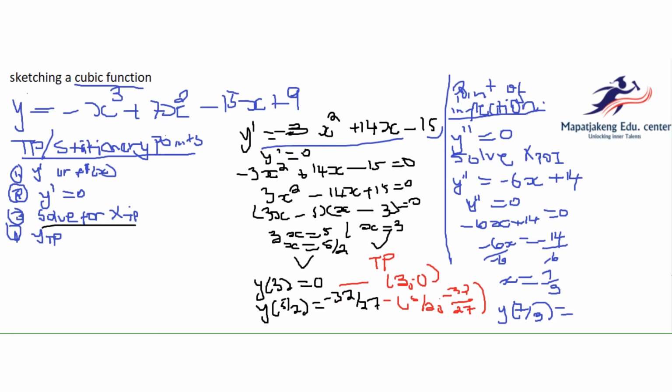I'm doing it fast, I don't know if I did it correctly, but it's 16 over 27. Then we have our point of inflection as 7 over 3 and 16 over 27. Then we carry on.